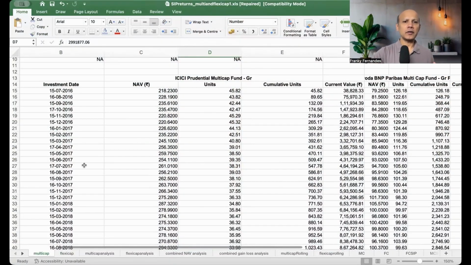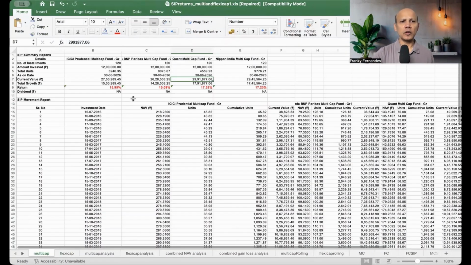So now let's get into the core of this video, comparing the SIPs of multicap and flexicaps. And what do we learn from this? So let's look at the screen. So here is the Excel sheet on the SIPs. There are these 4 funds which are supposed to be the top funds. Disclaimer here, these are only for illustrative purposes, not recommendations.